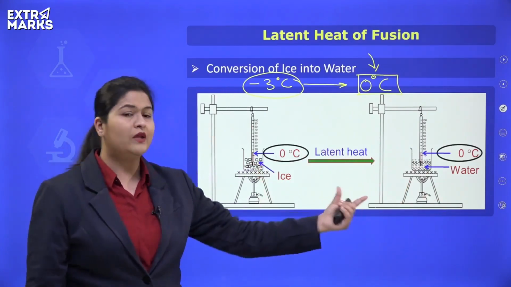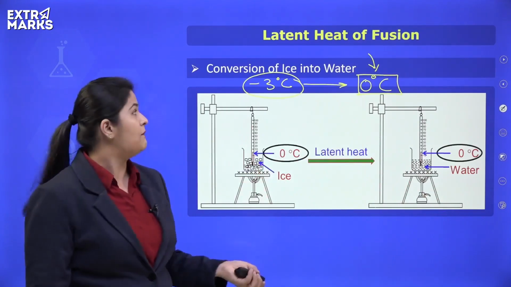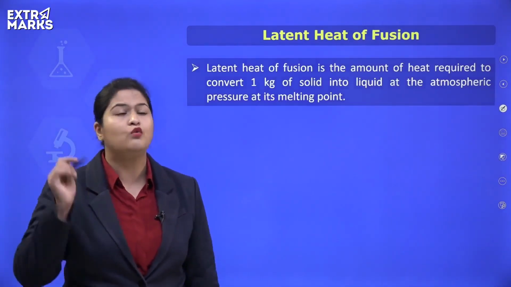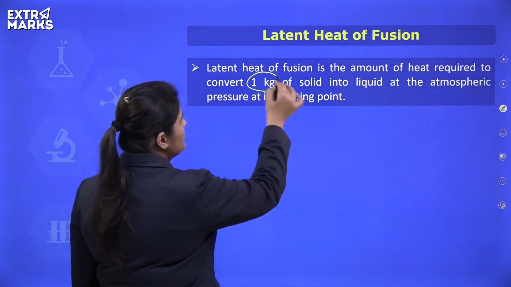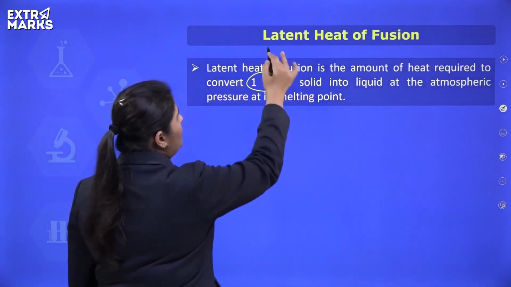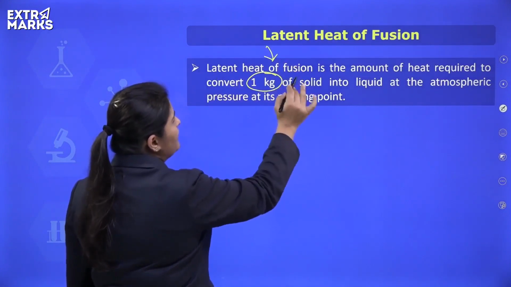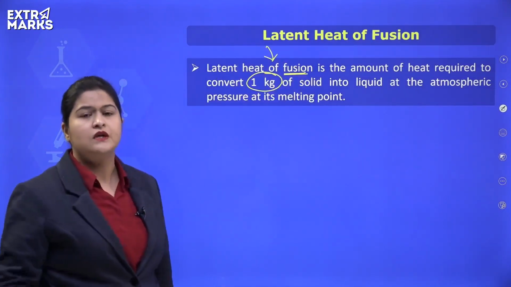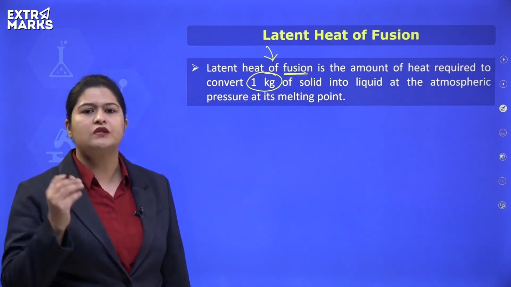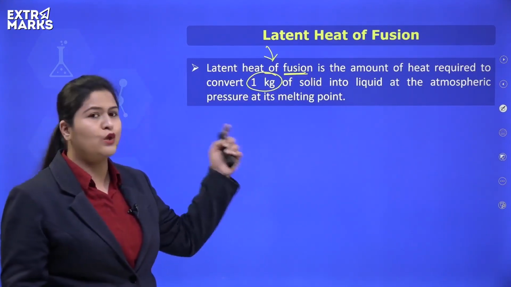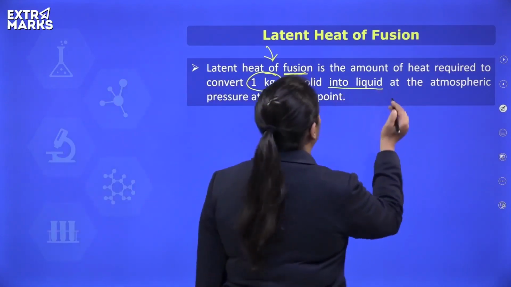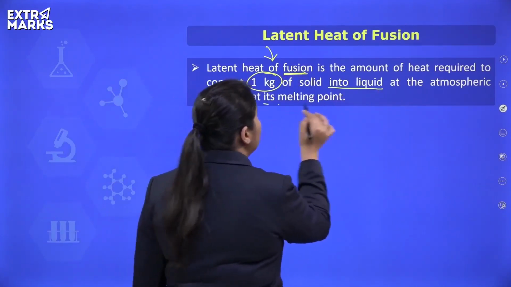And we are continuing the heating. So, the amount of heat which is required to convert 1 kg of ice, or in general, if I talk about latent heat of fusion, let's define it in general, not just for ice. For any solid substance, the latent heat of fusion is the amount of heat which is required to convert 1 kg of solid into liquid state at atmospheric pressure and at its melting point.